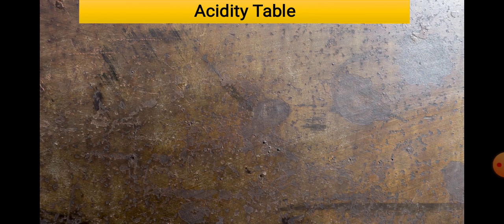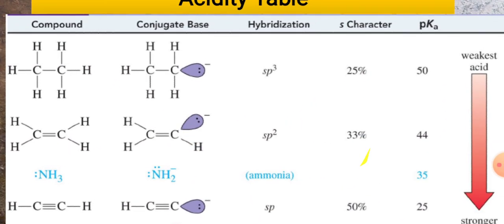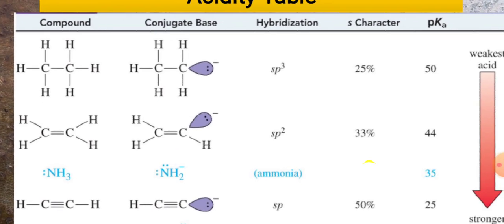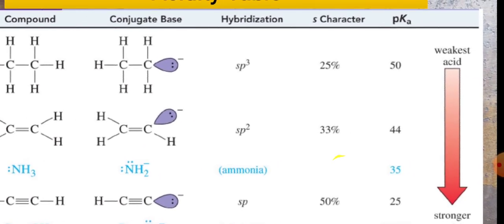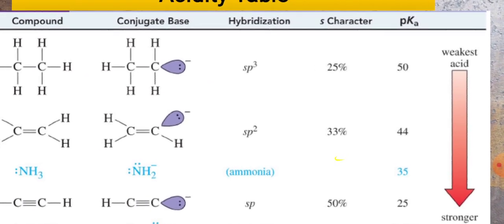Similarly, now we have three different types of hydrocarbon: alkane, alkene and alkyne. What will happen if we take three separate vessels and put the three hydrocarbons in them, alkane, alkene and alkyne, and respectively add bases to them? Now look at this table and imagine what exactly happens in your vessels. First of all, look at the compound, the conjugate base, the hybridization, the S character and the pKa, the dissociation constant particularly for acids.